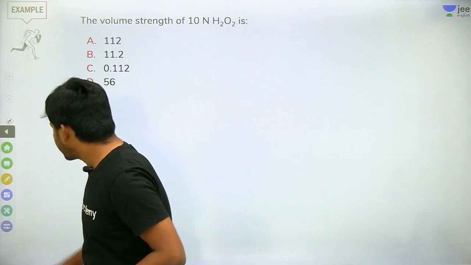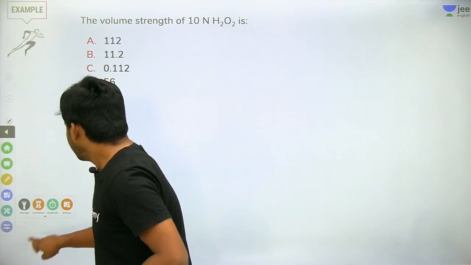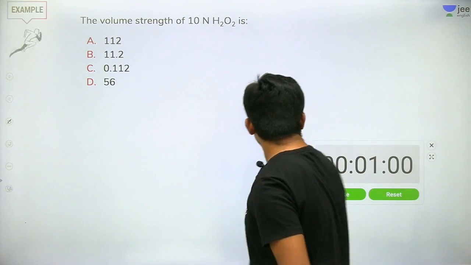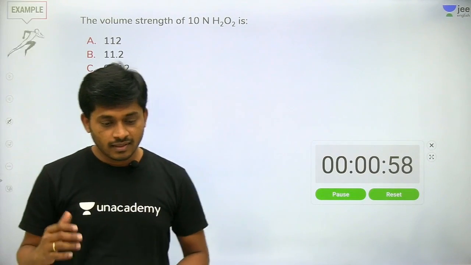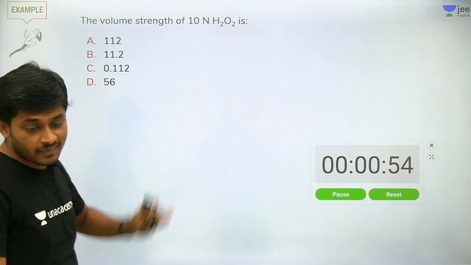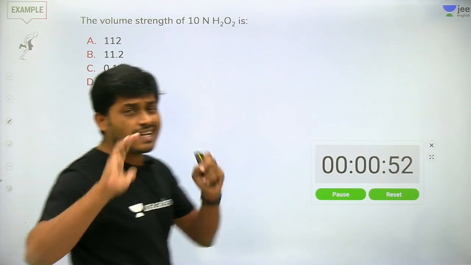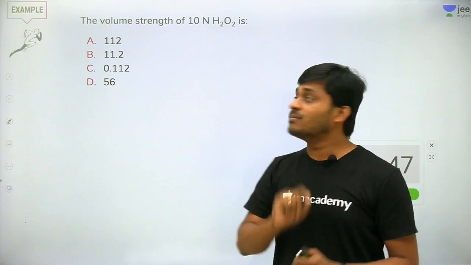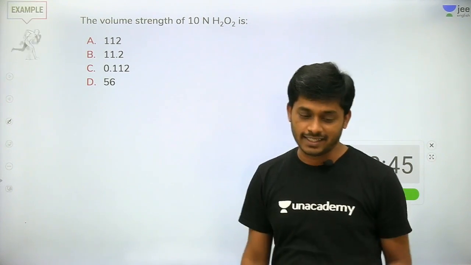Let us start with this timer. So started the timer, guys. Yes, it's very simple. If you know one simple formula, the numerical comes from this concept only.